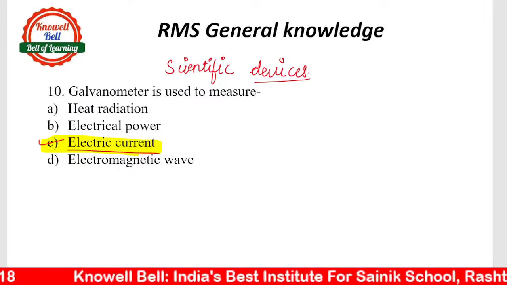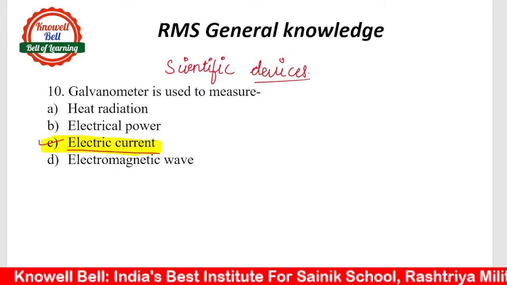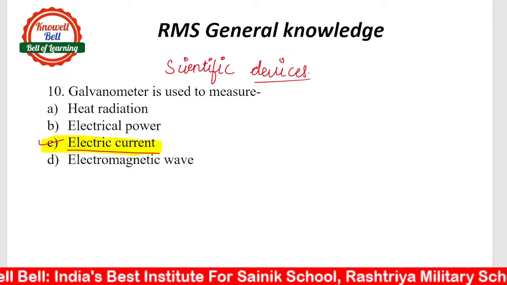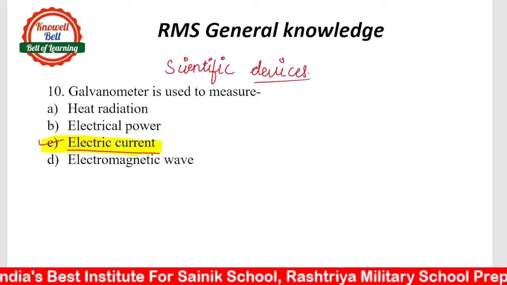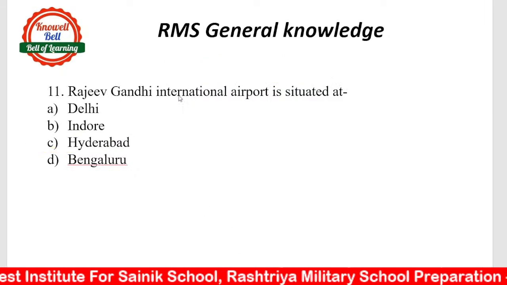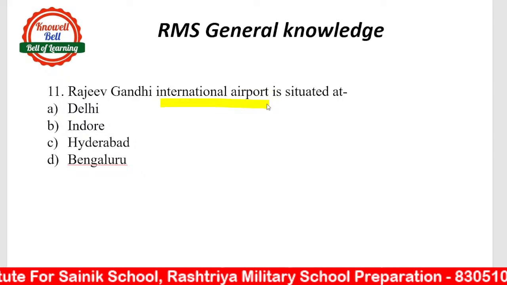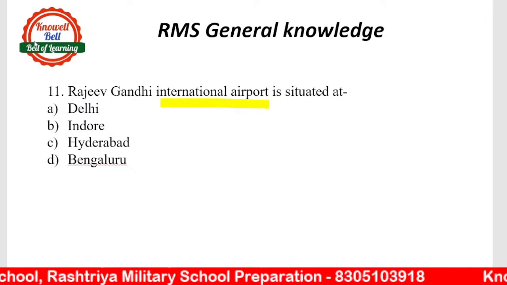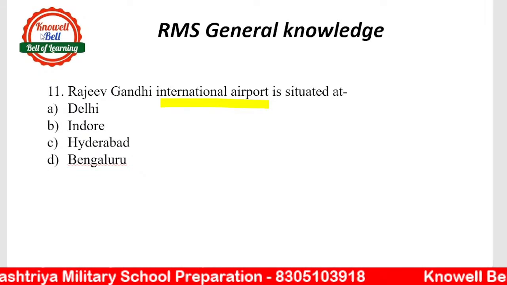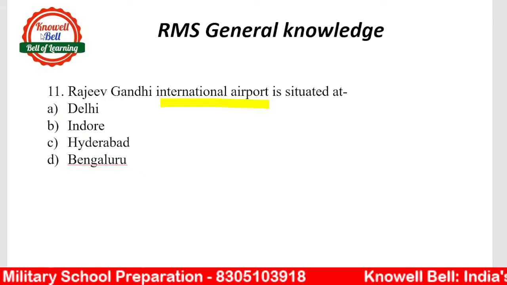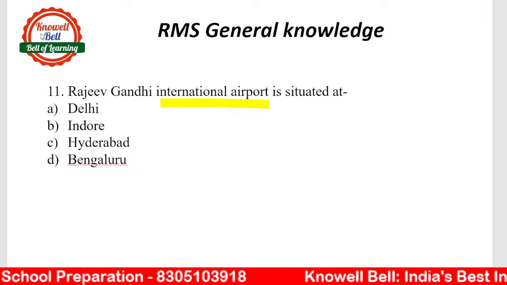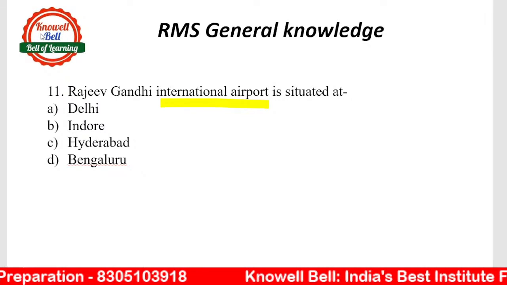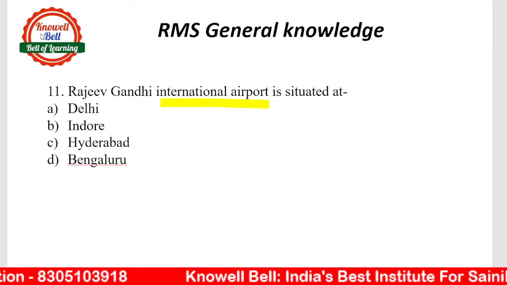So galvanometer, हम याद रखेंगे. We use it to measure electric current. Next is question number 11. Rajiv Gandhi International Airport is situated in Delhi, Indore, Hyderabad or Bangalore. Where is Rajiv Gandhi International Airport located? राजीव गांधी इंटरनेशनल एयरपोर्ट कहाँ पे लोकेटेड है ये हमको बताना है.